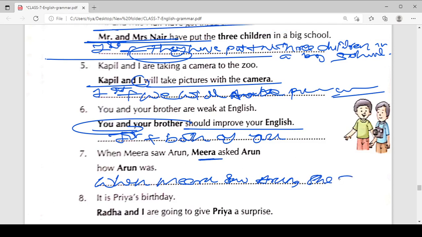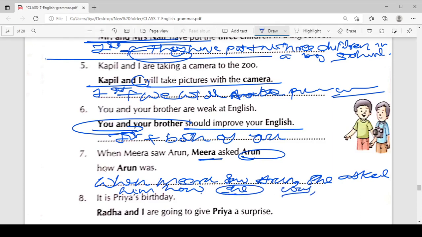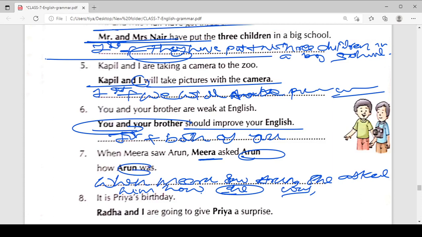Okay, she asked him at the place of Arun. She asked him how he was. Now we have used he at the place of Arun. We cannot use how him was because him is the objective case pronoun and he is the subjective case pronoun, and you need to understand where you can use the subjective case pronoun and where you can use the objective case pronoun. This is important, okay, and a basic thing.